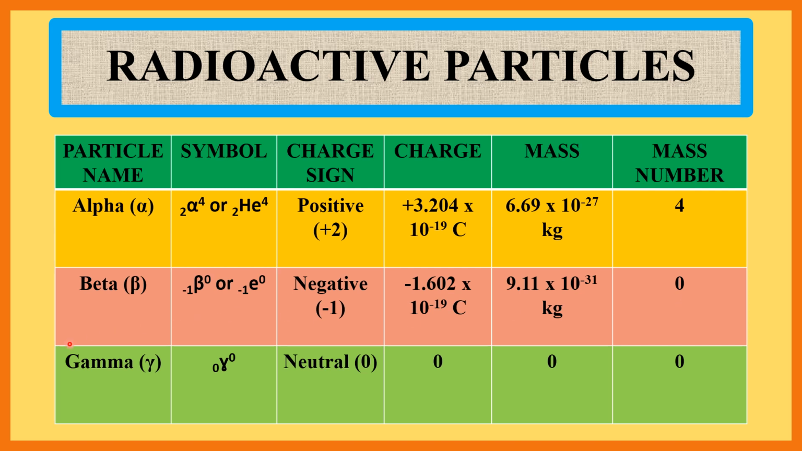Now gamma particle or gamma ray. Symbol is 0 gamma 0. Charge sign neutral. Charge 0. Mass 0 and mass number 0.